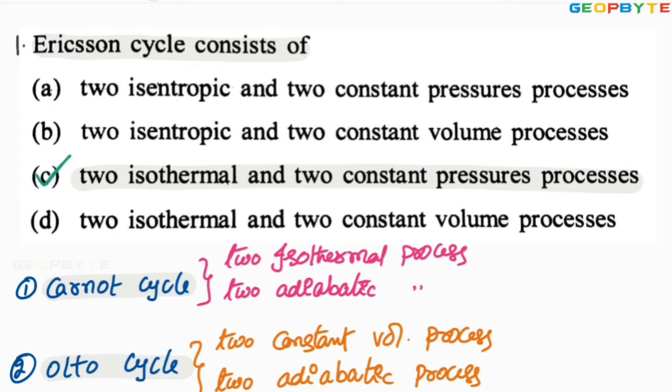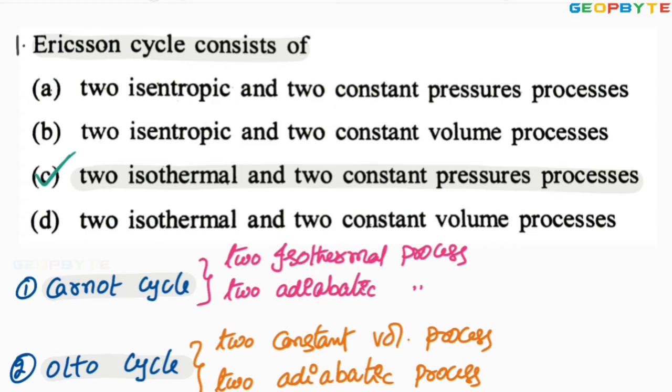Therefore option C is absolutely correct. I hope you got my point. Dear friends, though it takes some time, since I have explained all the cycles, this information is very useful for selecting the number of processes for different thermodynamic cycles.